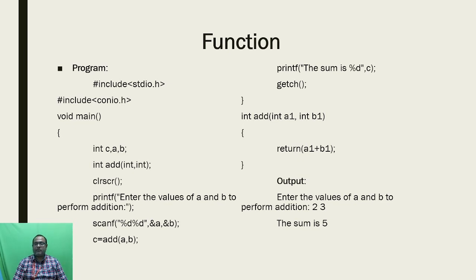So here it is the output of that particular function program. So here enter the value of a and b, then I am getting the input like 2 comma 3. So here I am getting the input through the main function. This input 2 and 3 is transferred to the user defined function variables like a1 and b1. So here 2 is assigned to the a1 and 3 is assigned to the b1. Both values will be added together. Finally the output 5 is returned to the main function. So I am getting the output: the sum is 5.